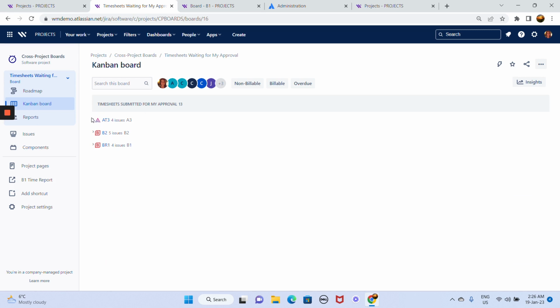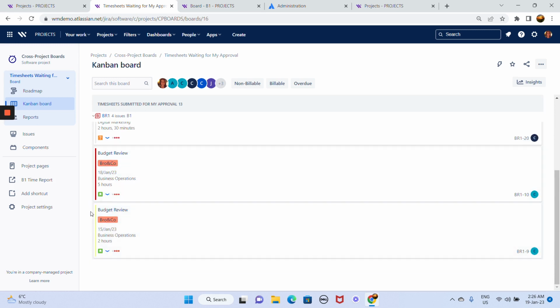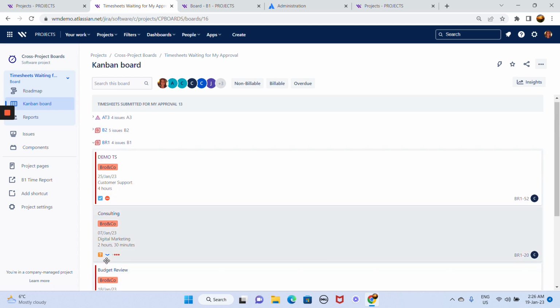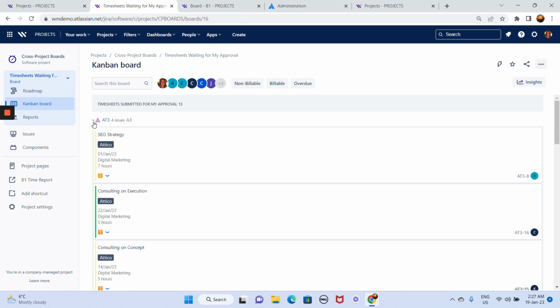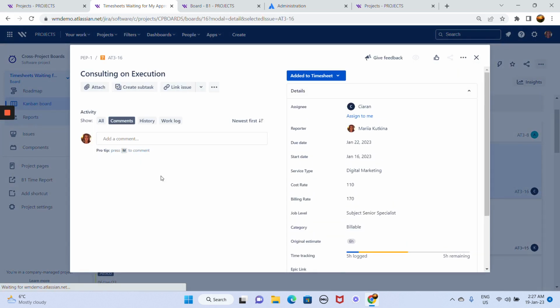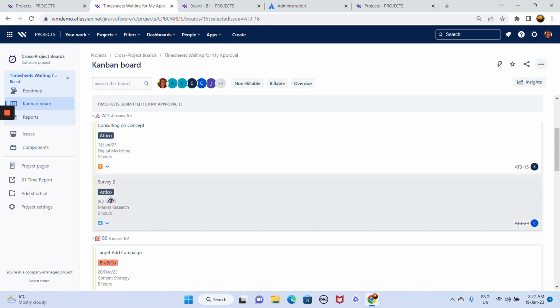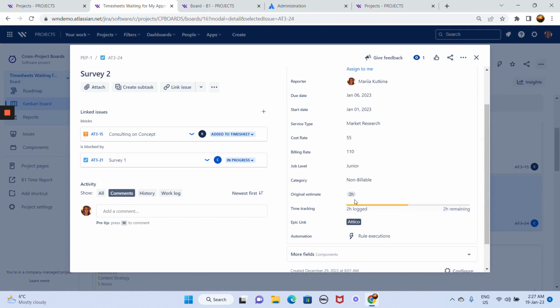I have also highlighted those submitted timesheets with color. Red would mean that it's overspent, the time is above the original estimate. Yellow means that it's fine, it's a match, and the green one is below. So 5 hours is less than 6. For example, it's 2 and 2, that's why it's highlighted yellow.